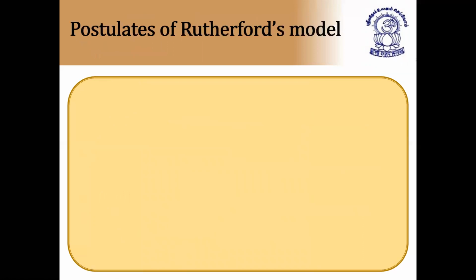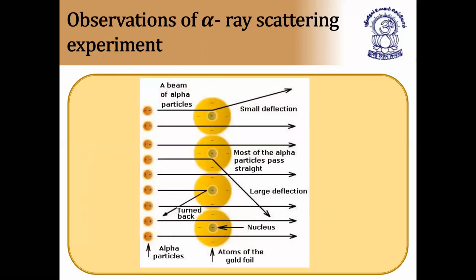Next, based on this experiment, what did he conclude? He concluded that most of the alpha rays remain undeflected, some alpha rays get a slight small deflection, and some alpha rays, 1 in 20,000, get a large deflection, exactly 180 degrees.